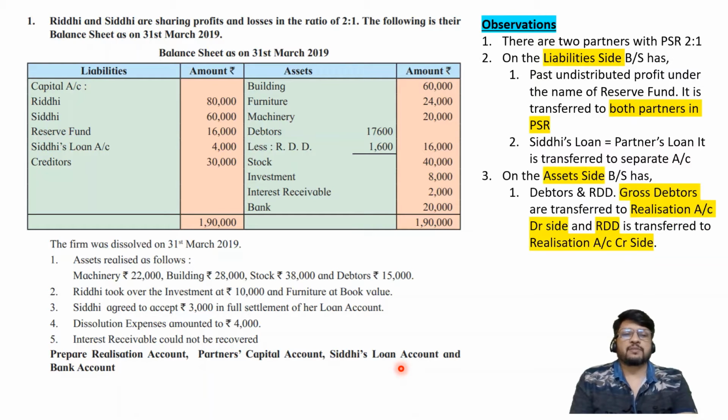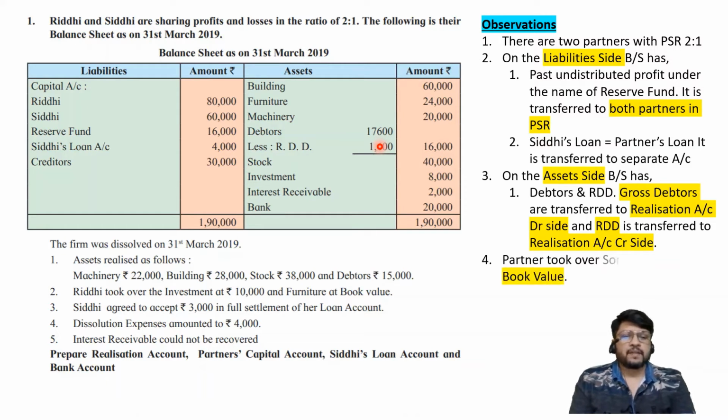Okay. Next observation, on the asset side, the balance sheet has debtors and RDD. Two different things are given, debtors and RDD, and then the net amount of debtors and RDD is also given. We should remember that this net amount is always ignored, and we are going to transfer the gross amount of debtors to realization account debit side 17,600, and RDD will be transferred to realization account credit side 1,600, and we will totally ignore this 16,000 because we are going to consider these two amounts separately.